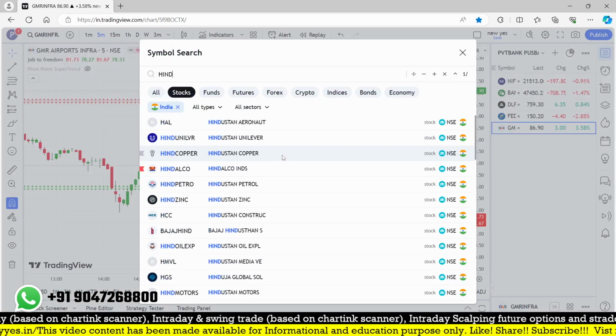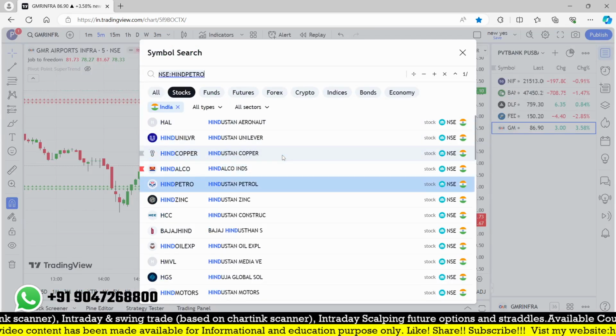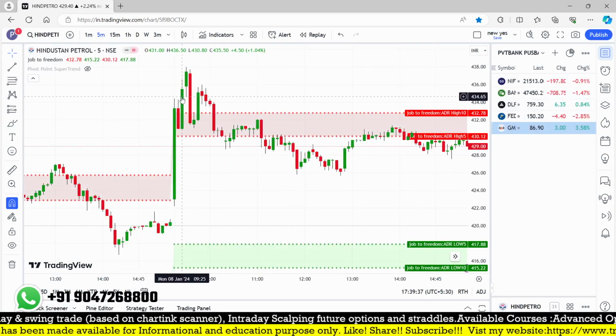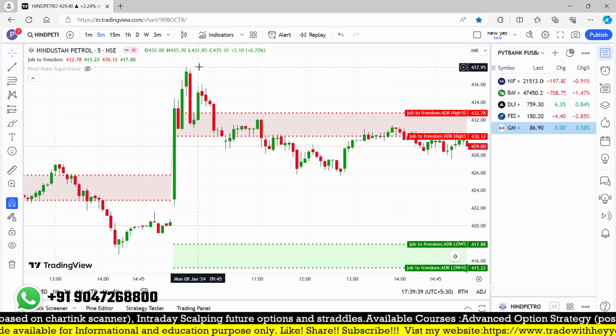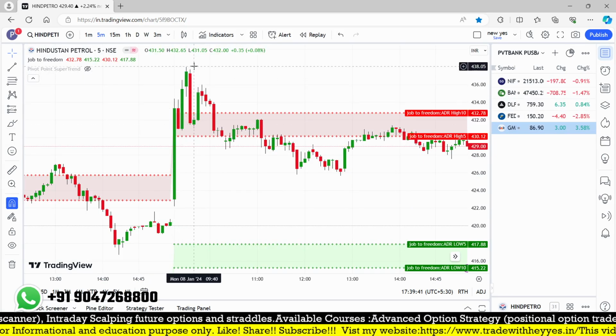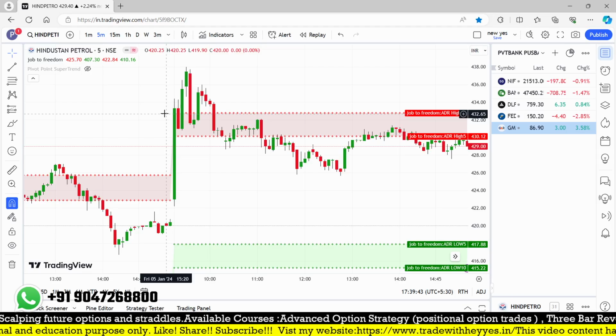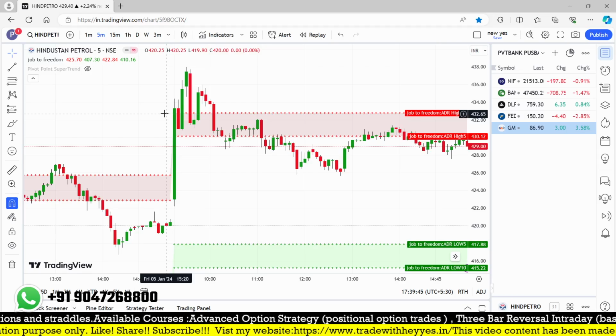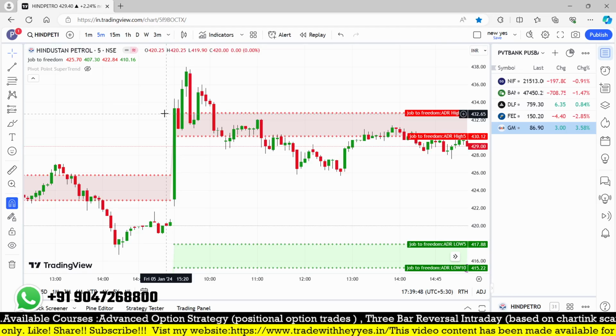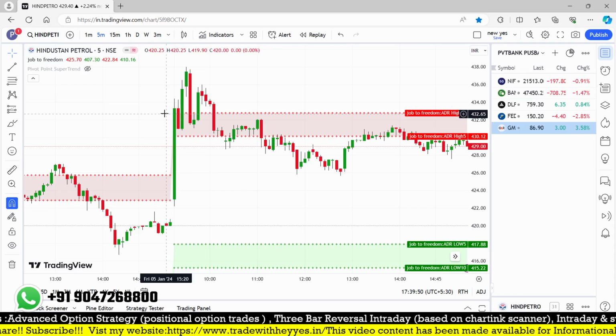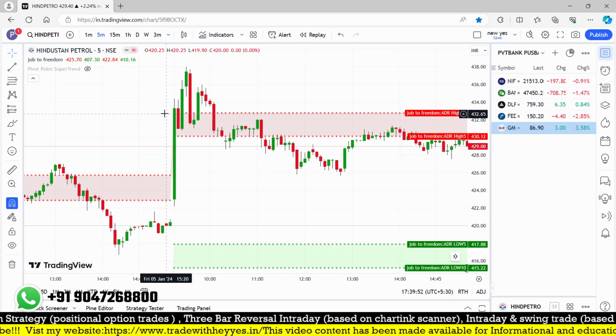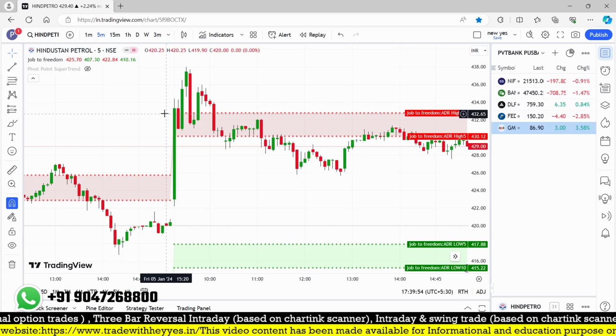So Indopetro initially in the first 5 minutes, maybe the first 5 minutes it broke from 34 to 37, 38 almost. So a 4 rupees movement, but if you want to play the first 5 minutes, you need to act very fast and you have to place your orders very fast. So I hope you understood the concepts of ADR and most of the scanners which I have already created,